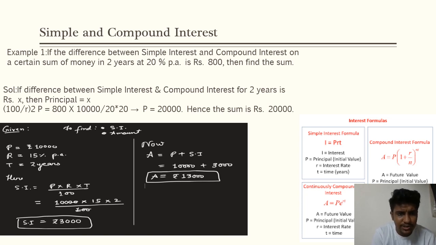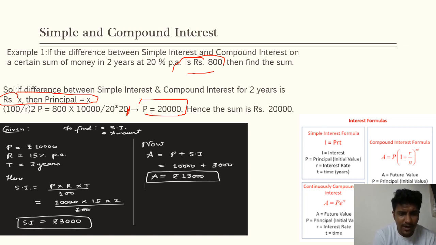Now what will be the solution? They have asked you the principal amount, correct? So here you know the difference between the simple interest and compound interest for 2 years. You have to assume the principal amount as X. So the formula will be 100 upon R the whole square into P. So it will be 800, which is the actual total interest, into 10,000 upon 20 into 20, because here it will be 2. So the principal amount will be 20,000.